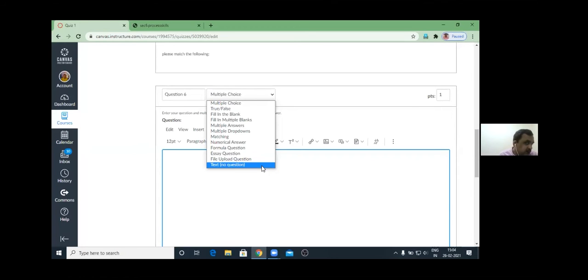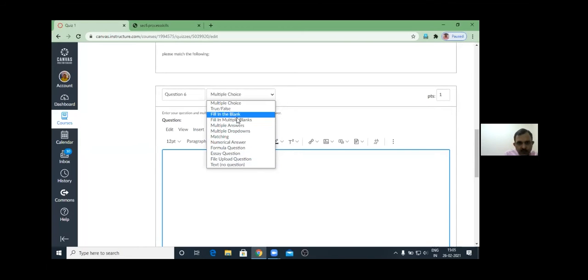This freedom is not there with the SWAM platform. The SWAM platform is very restrictive. It allows you only multiple choice or multiple answers, only 2 types, not other types. But this platform is giving you at least 11 options. So you can create a question of any type.